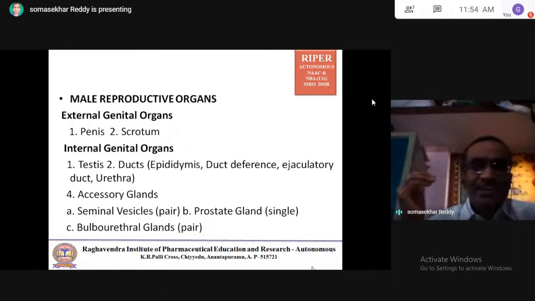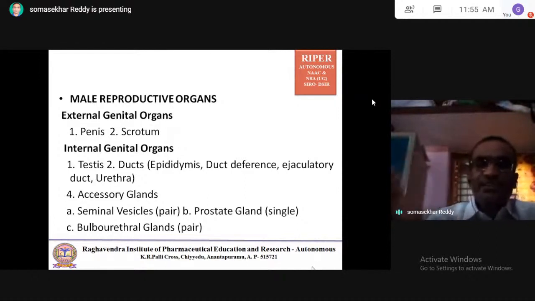Coming to accessory glands, which are secondary organs: seminal vesicles, which are a pair; prostate gland, which is single; and bulbourethral glands, which are a pair, also called Cowper glands. These are the internal genital organs: testis, epididymis, duct deferens or vas deferens, ejaculatory duct, urethra. Accessory glands are seminal vesicles, prostate gland, bulbourethral glands.